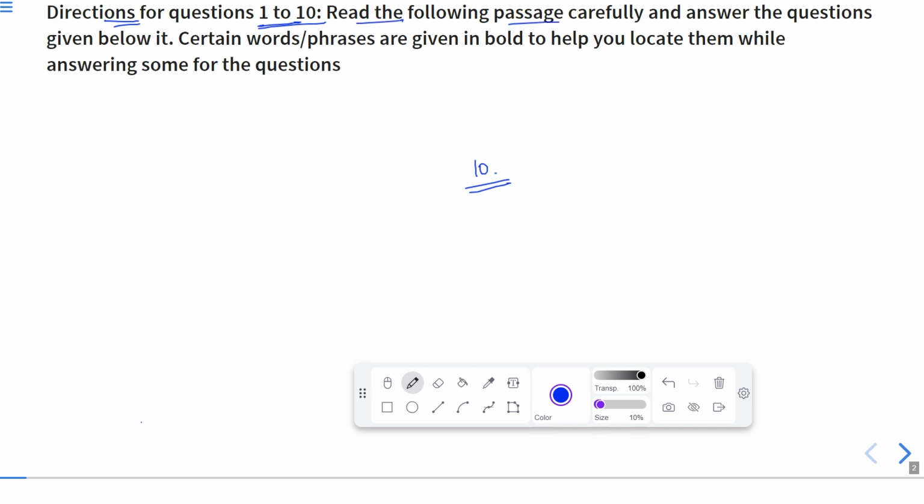Read the following passage carefully. It means there will be an unseen passage. We have to read the entire passage carefully and answer the questions given below it. Some questions are given on the basis of that passage, which we have to answer according to the context of the passage. Certain words and phrases are given in bold to help you locate them while answering some of the questions. Those will definitely help us out in some of the questions, maybe the questions of vocabulary.